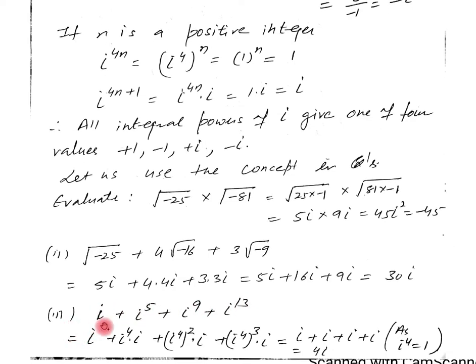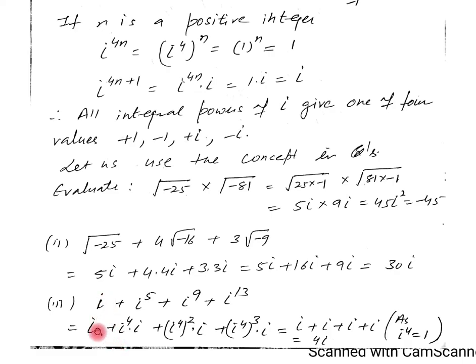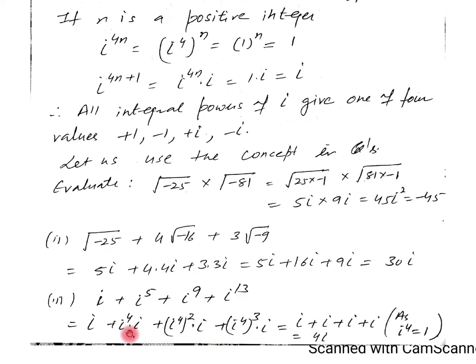Let us see another question. Iota plus iota raised to power 5 plus iota raised to power 9 plus iota raised to power 13. Now this iota is as it is. Iota 5 can be written as iota 4 into iota. Iota raised to power 9 can be separated as iota raised to power 4 whole power 2 into iota. 13 can be separated as 12 plus 1. Iota raised to power 12 can be written as iota raised to power 4 into 3, into iota. Now we know iota raised to power 4 is 1. Putting the value of iota 4 here, we get iota plus iota plus iota plus iota. Therefore, the answer is equal to 4 iota.